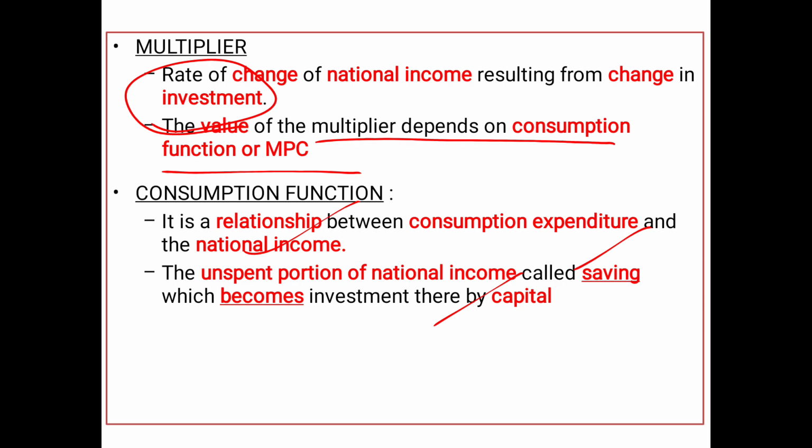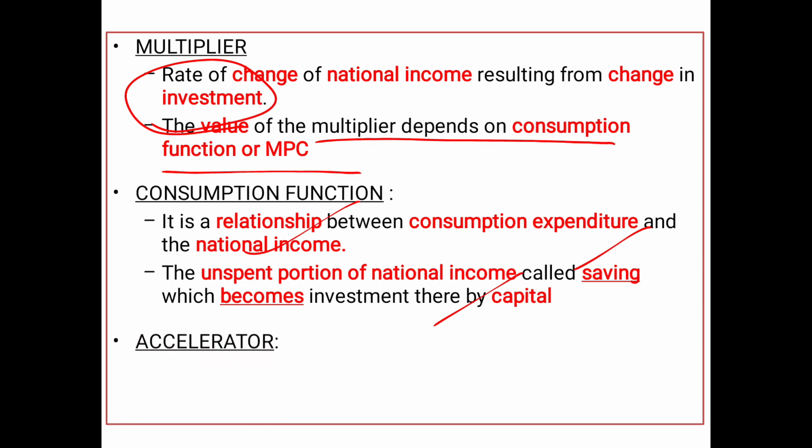The total money income that you are going to get in a country, you will not utilize fully for expenditure. A part of it, say 80% we spend, 20% we keep as saving. That saving stands as capital for investment towards a business.